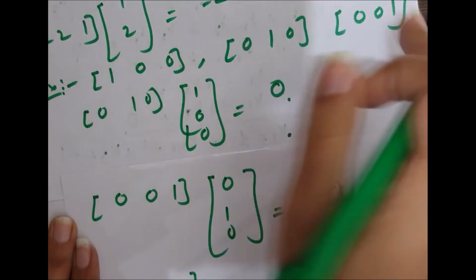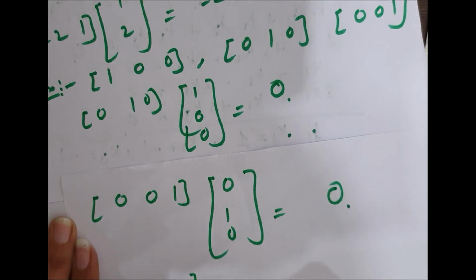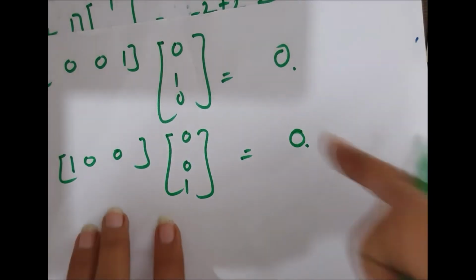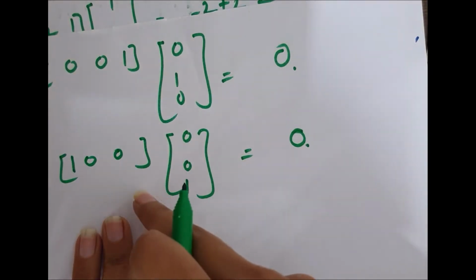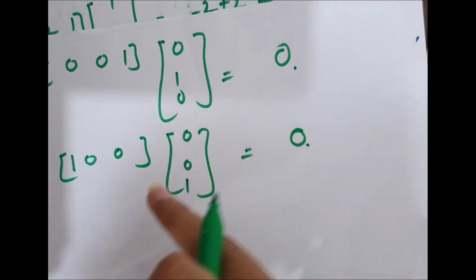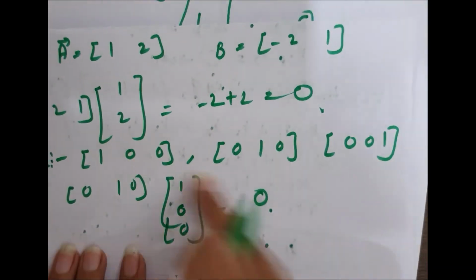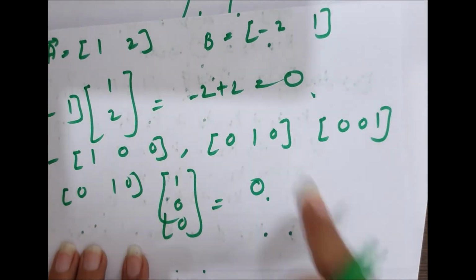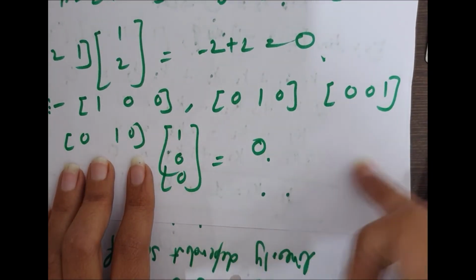Now with these two, 1 0 0 and 0 0 1, this also came out to be 0. This proves that these vectors are orthogonal. Orthogonal means 90 degrees to each other.